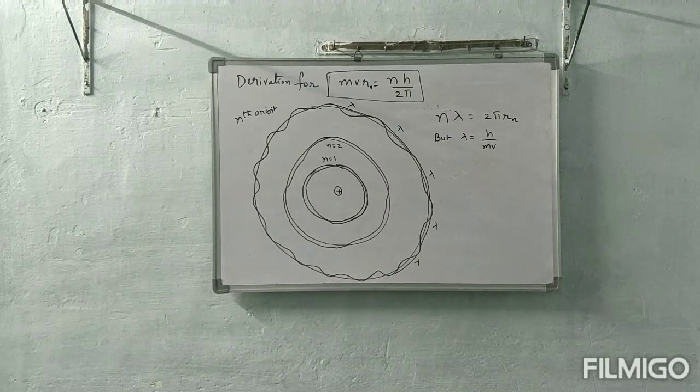Heading, derivation for mvr is equal to nh by 2 pi. In first orbit, how many crusts, how many troughs do we have? 1 crust, 1 trough. In second orbit, 2 crusts, 2 troughs. For your understanding purpose, I took 1 or 2 orbits. Like that, if you think nth orbit, nth orbit has n crusts and n troughs. Between any 2 crusts, the distance is called wavelength. That wavelength is represented by lambda.